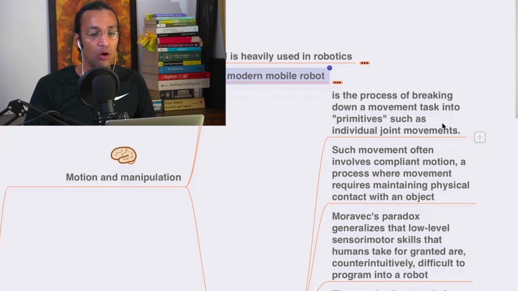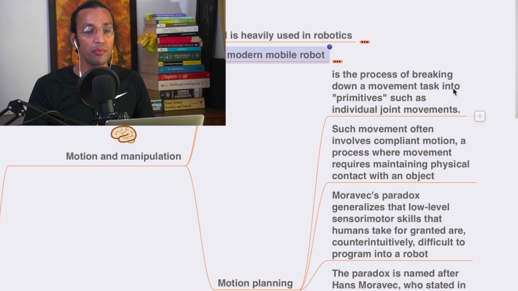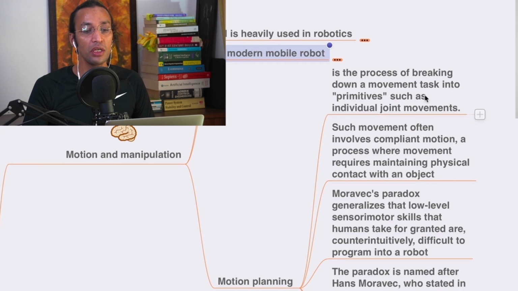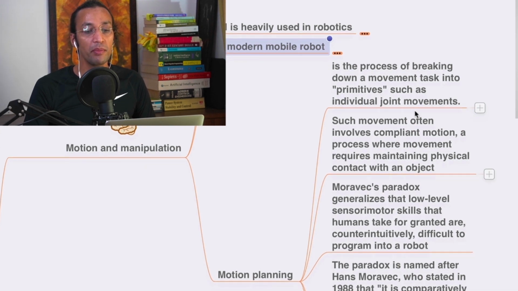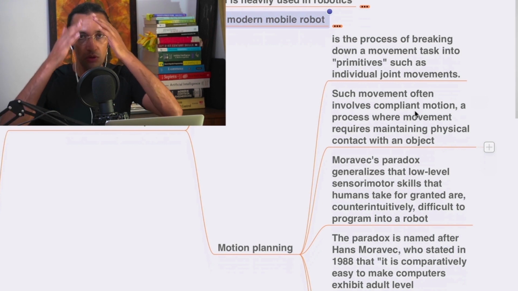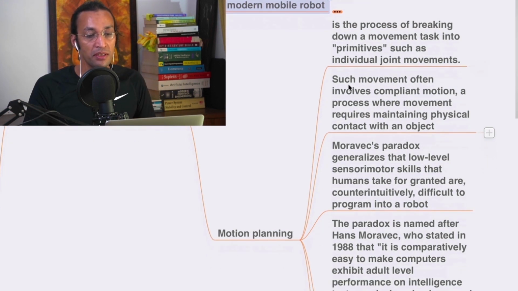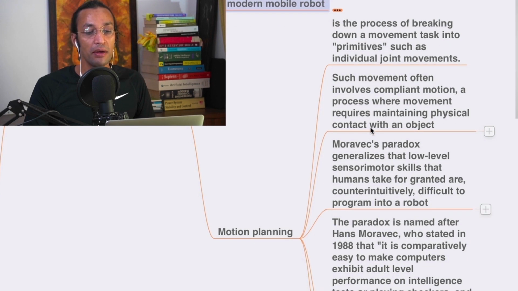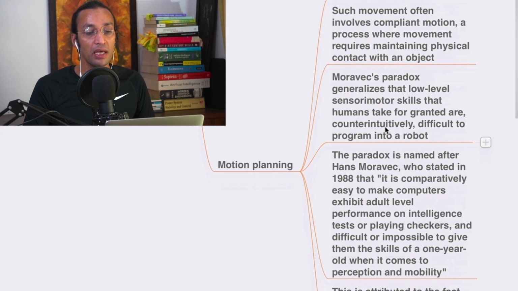Motion planning is the process of breaking down movement tasks into primitives such as individual joint movements. Okay, so you break down the tasks into individual joint movements. Such movements often involve complicated motion, as the process requires maintaining physical contact with an object.